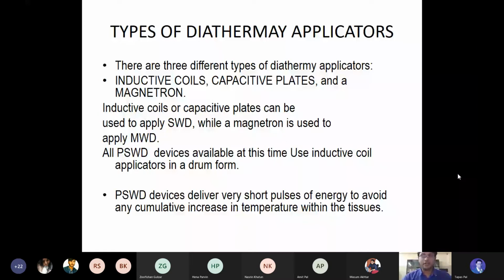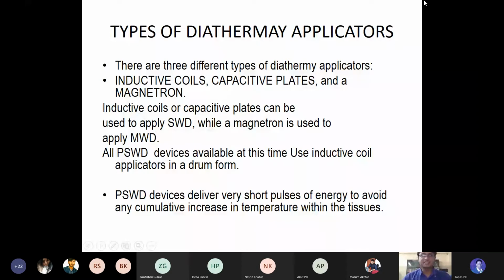That is the reason that, as an advanced stage, no one is using the SWD now; all are using PSWD. The machines we use now are all PSWD. In earlier days the huge chamber-like machines that were used were the SWD.